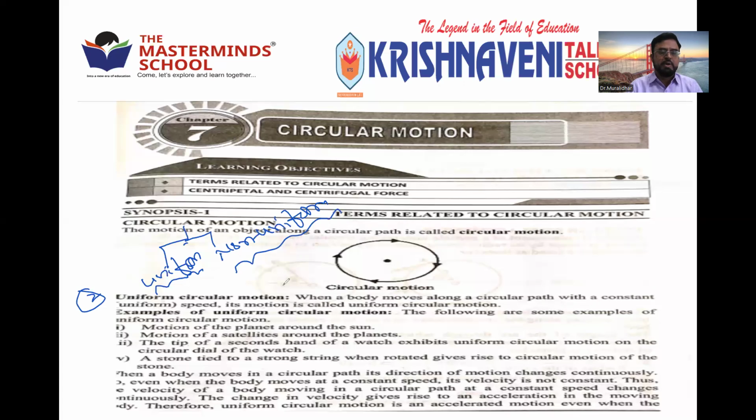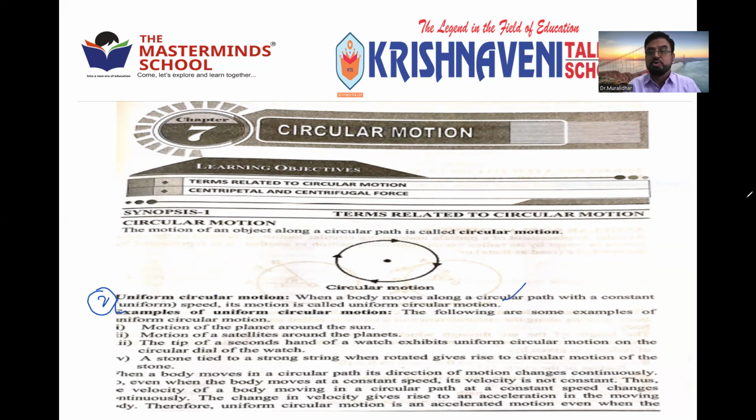Okay, see here. The point number 2. When a body moves along a circular path with constant or uniform speed, its motion is called uniform circular motion. Note down the second point. You start from here. When a body moves along a circular path with a constant, or uniform, speed, its motion is called uniform circular motion. What is it called? Uniform circular motion. Right? The point number 2.